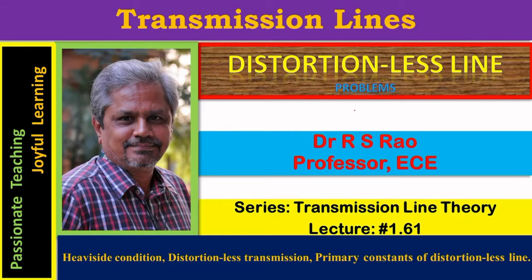Transmission lines, problems on distortionless line, series on transmission line theory, lecture number 1.61. Distortion spoils the information content of the signal. It is found when the line obeys Heaviside condition. Distortion is eliminated or minimized. In the present session, we focus on 2 problems that are associated with distortionless line and Heaviside condition.